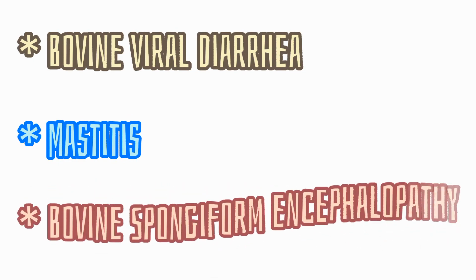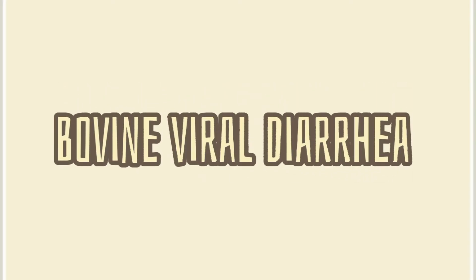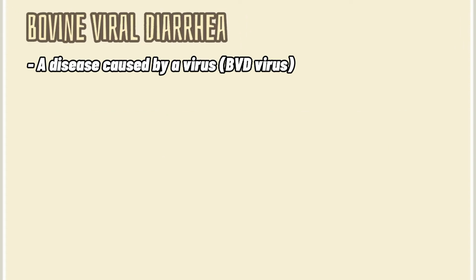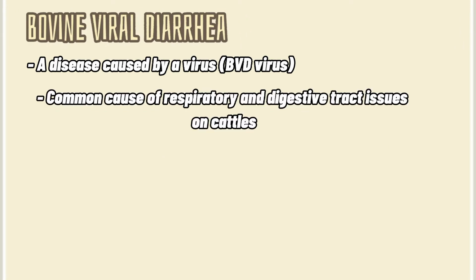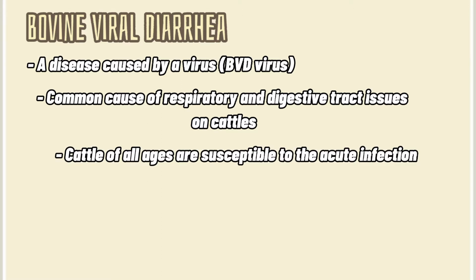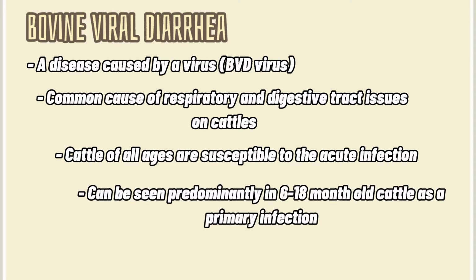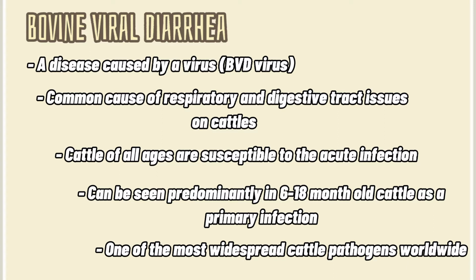Cattle diseases: bovine viral diarrhea, mastitis, bovine spongiform encephalopathy. Bovine viral diarrhea. This disease is caused by a virus called BVD virus that causes respiratory and digestive tract issues on cattle. This disease can affect cattle of all ages and can be seen predominantly on young ones as primary infection. In addition, this disease is one of the most widespread cattle pathogens worldwide.